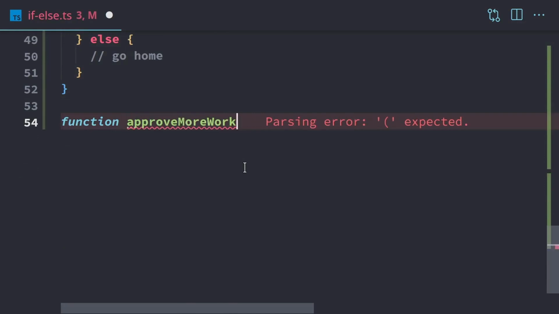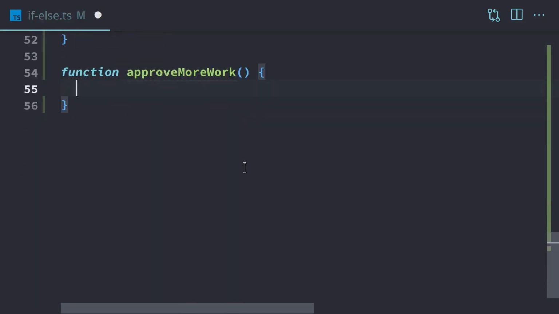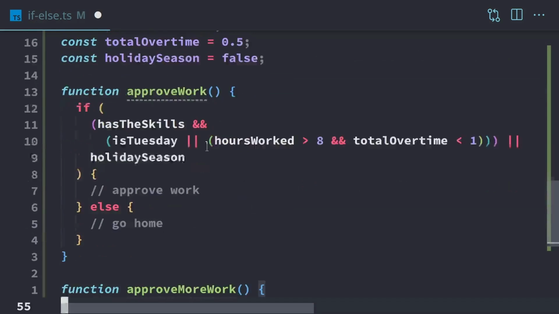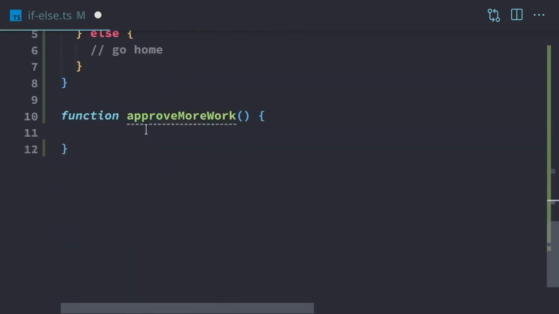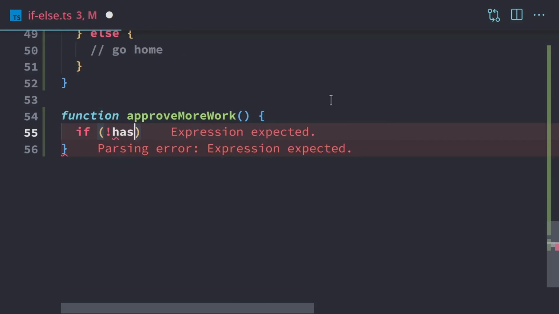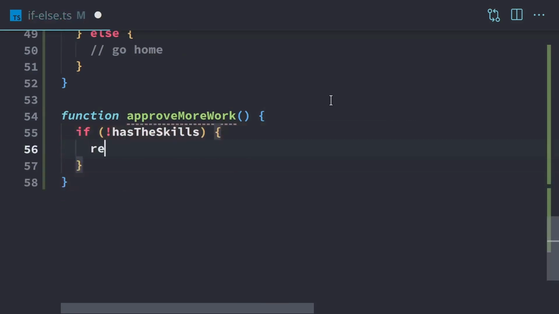We'll call it approve more work. And so what we're going to do first, if we look at this one up here, the first thing we did is we checked to see if they have the skills. So we're going to do that. So if the person doesn't have the skills, then we're going to do what's called an early return. So this will be go home.